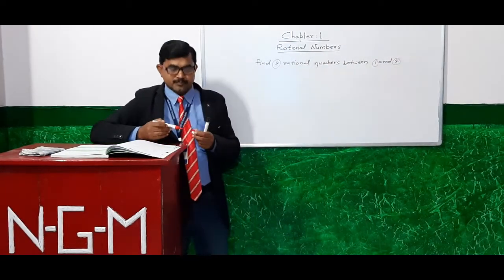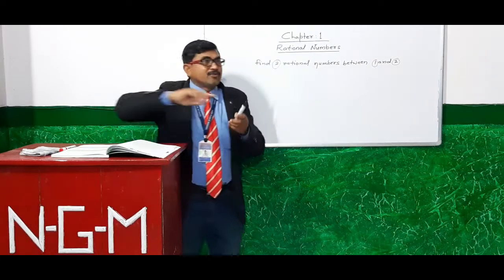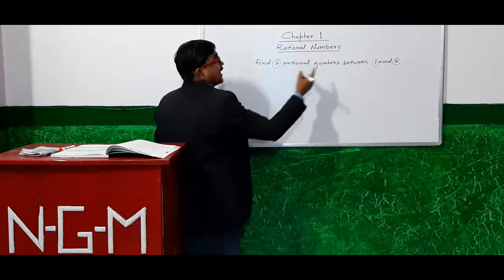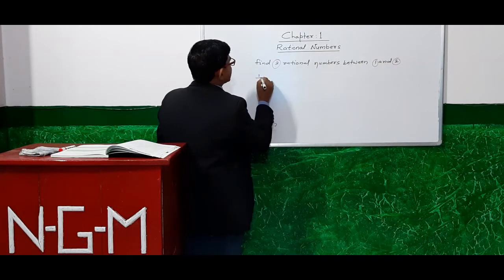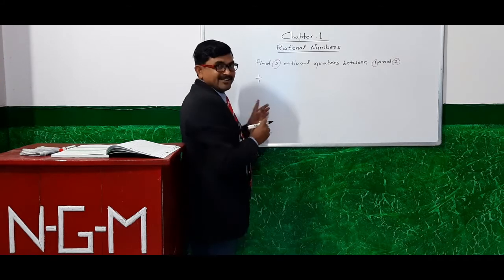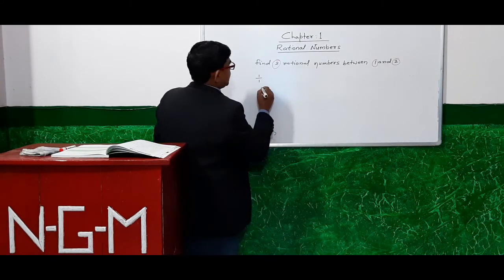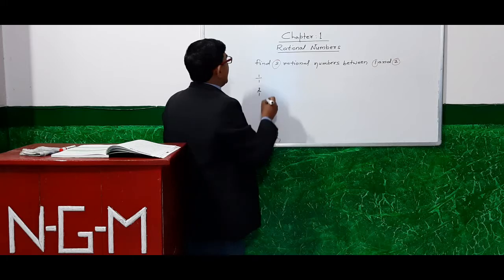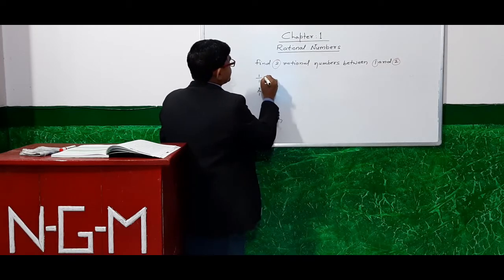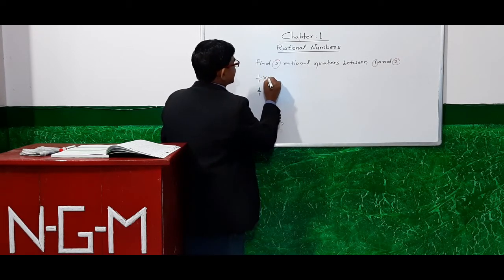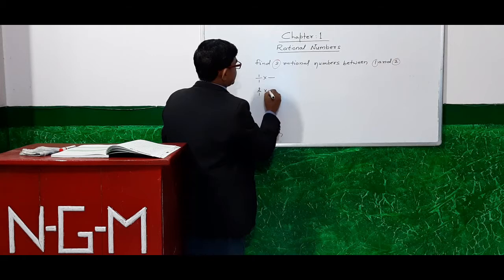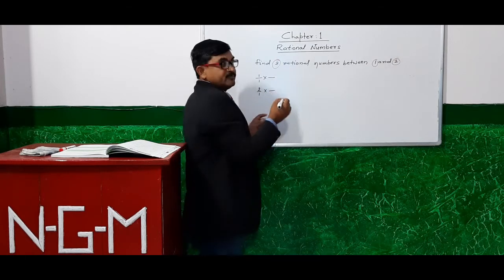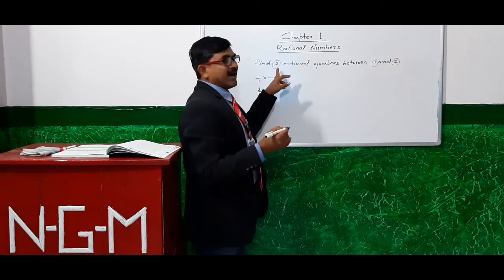Between these two. Now what will we do? Write down 1 as 1 by 1, and 2 as 2 by 1. Now multiply both the numbers with the number that is one more than the number we have to find.